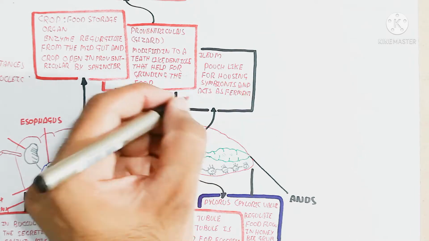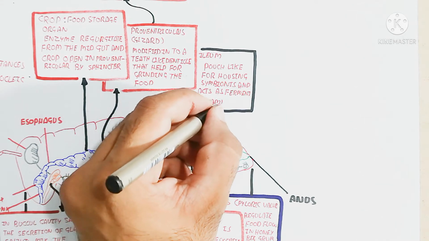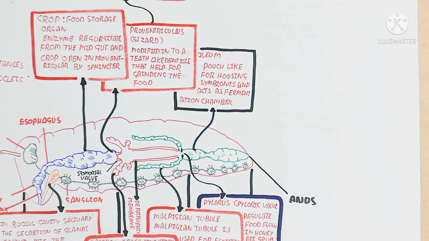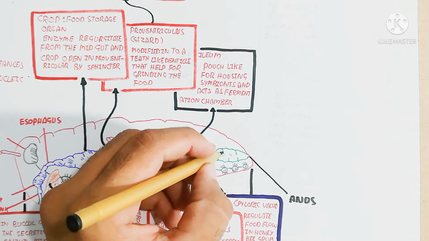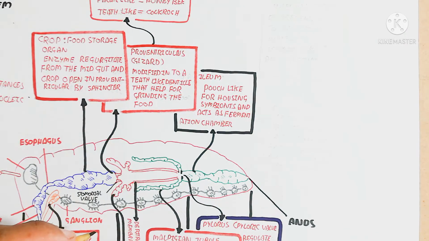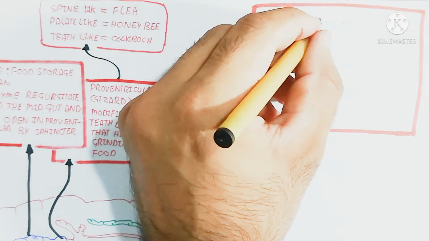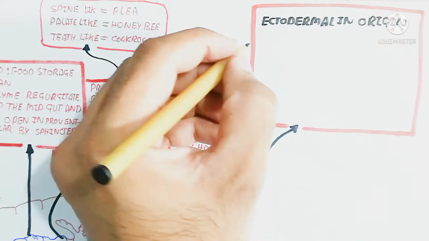The ileum is a pouch-like structure housing symbionts and acts as a fermentation chamber. It produces short-chain fatty acids that are useful for the arthropod.